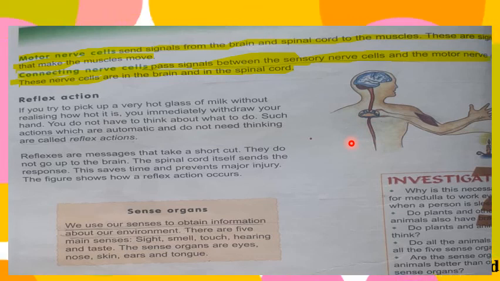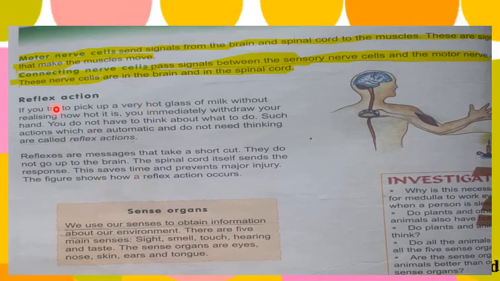So connecting nerve cells provide connection to the sensory nerve cells and motor nerve cells and themselves too. In the next class we would start our reflex section. As we have already learned, these are automatic actions which happen suddenly. Okay, we will learn the detail of this paragraph from the next lecture.